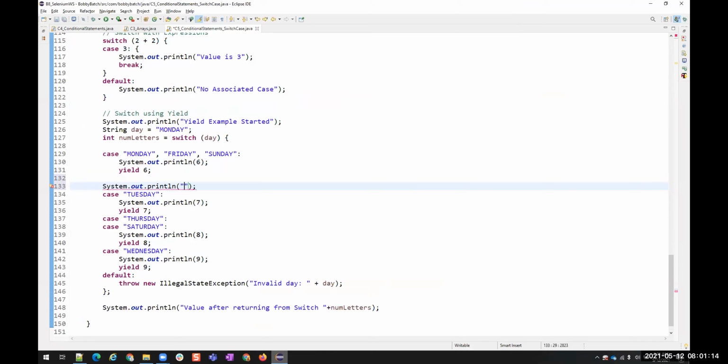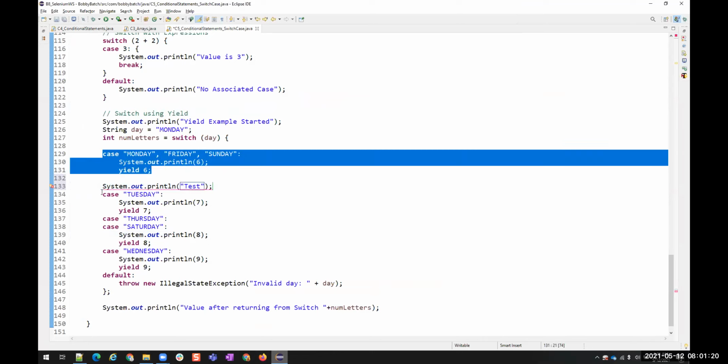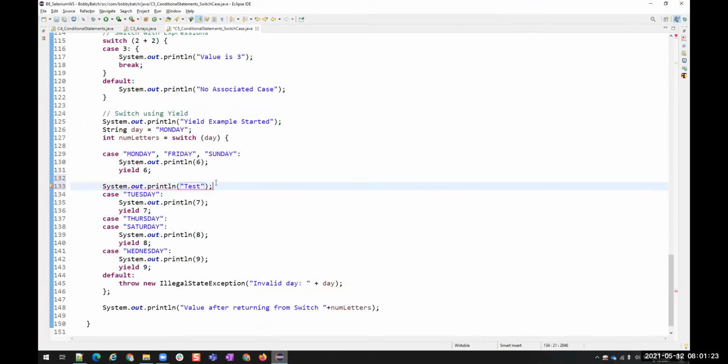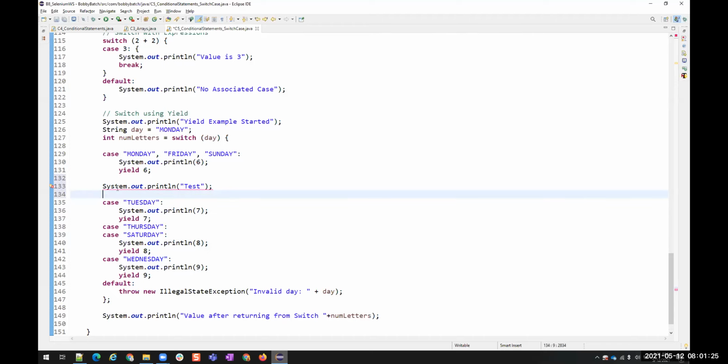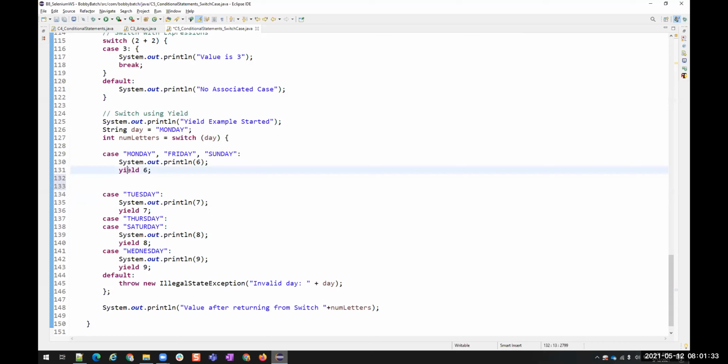You see, it will throw an error. See, this is one case and this is another case. In between the cases, if I try to add a statement, you see it is throwing an error, unreachable code. This will never be reached. Here it is saying unreachable because yield is returning it.